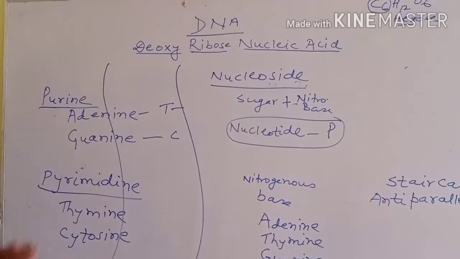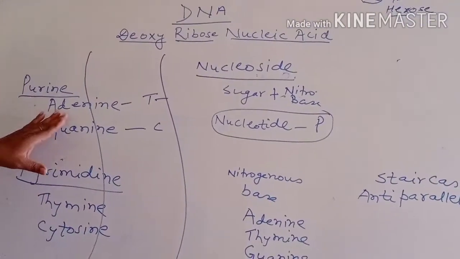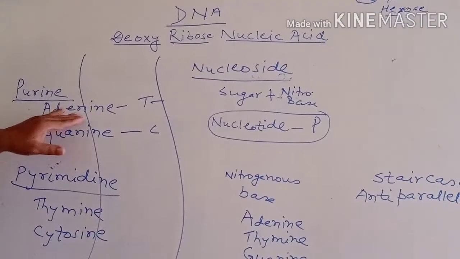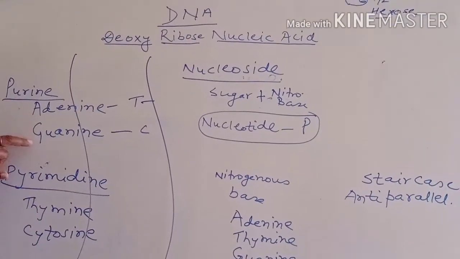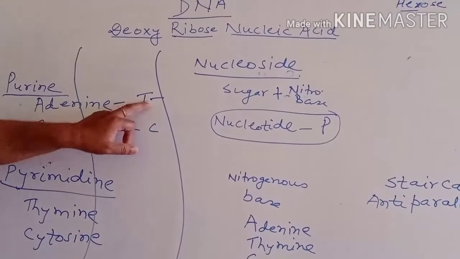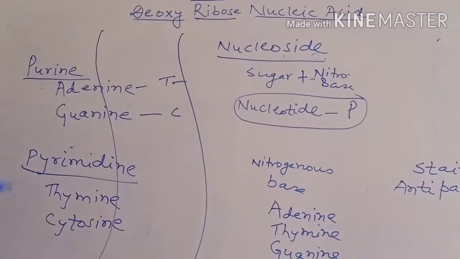Now come to the basic information regarding the combination of adenine and thymine. Adenine and guanine are purines, thymine and cytosine are pyrimidines.